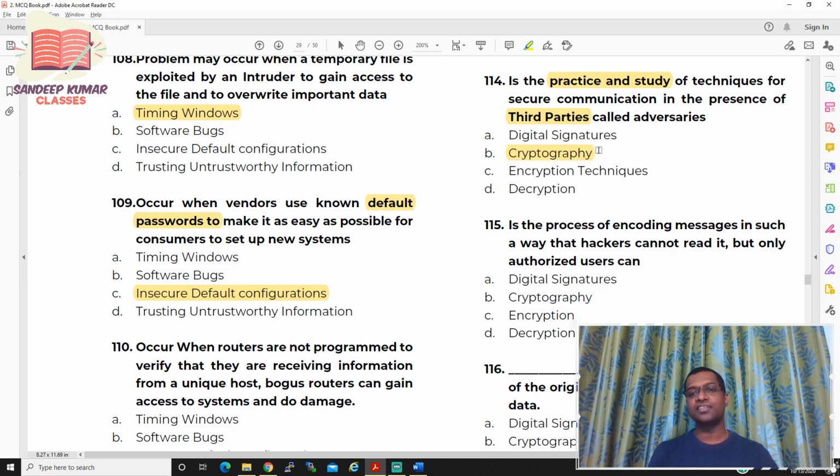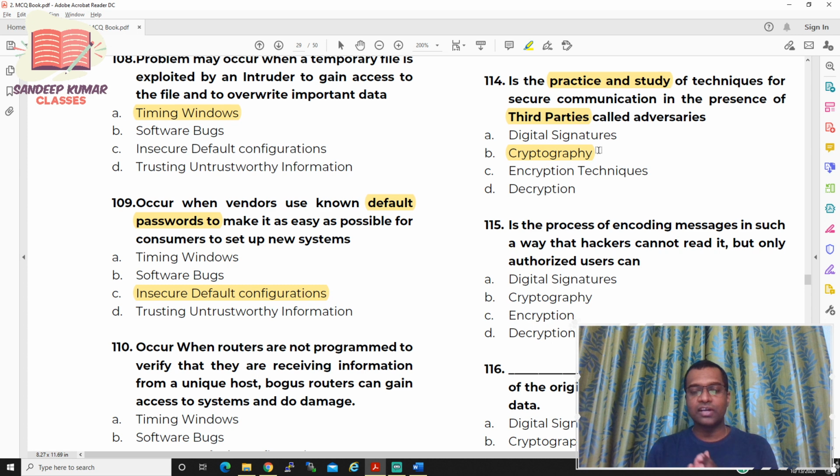Cryptography is the study and practice of how to protect the data in the presence of a third party. I told you an example in the live stream, like Amazon. Let us say you want to purchase something from Amazon, so you become the first person. Once you select the goods, you need to do the payment. You go to the payment page, and at that time the Amazon website will redirect that web page to the banking website.